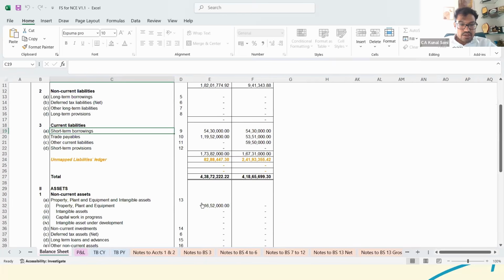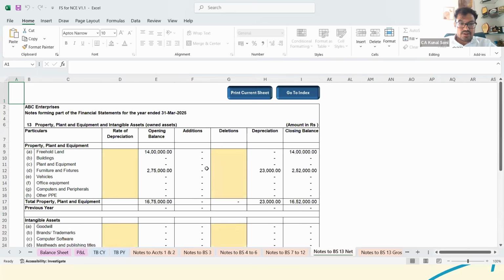So now see, the property, plant and equipment, this amount has been reflected. Now, because we selected the same there, what happens? The freehold land, we have selected on net basis. So now see, this particular tab is enabled. We currently have not done on gross basis. If we would have done on gross basis, then notes to balance sheet on gross would have been enabled. So 14 lakhs is the opening balance, 14 is the closing balance, because land is a non-depreciable asset.